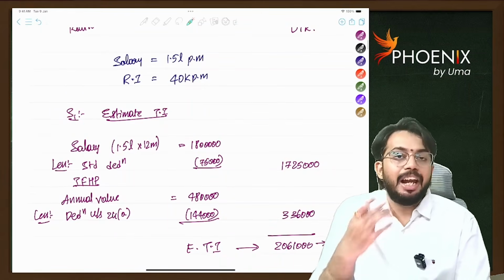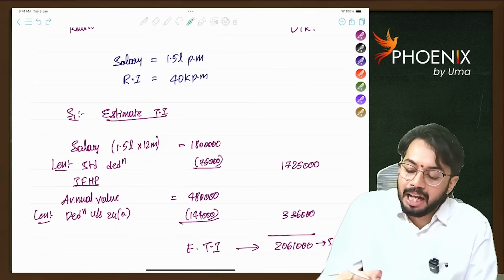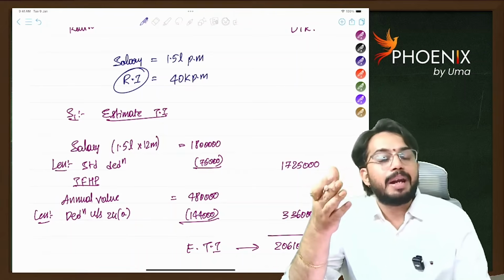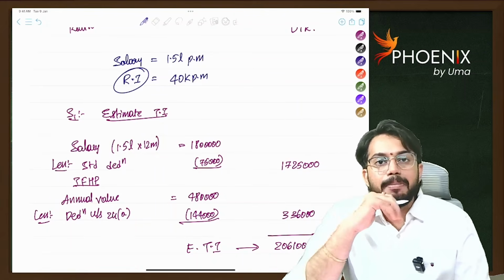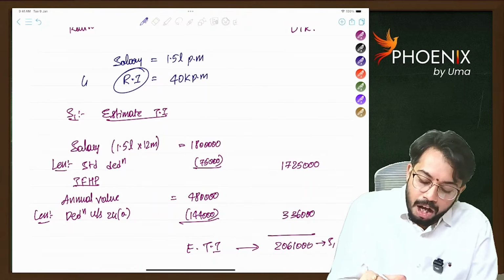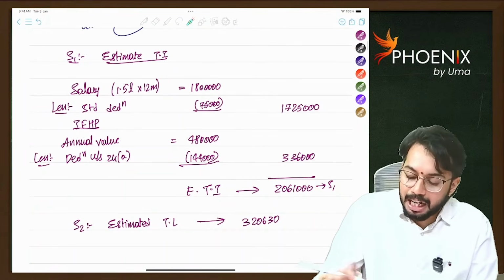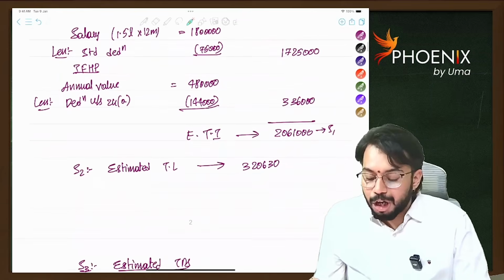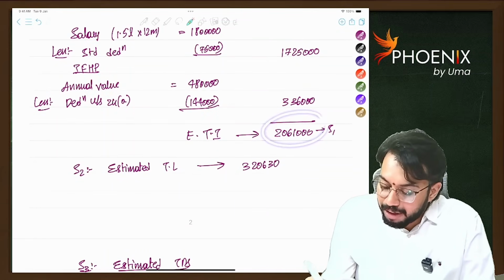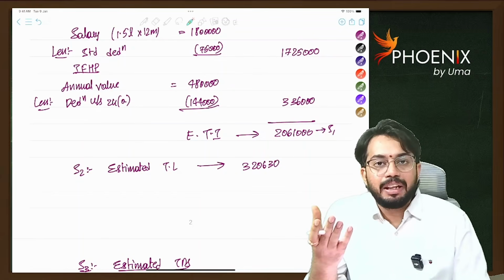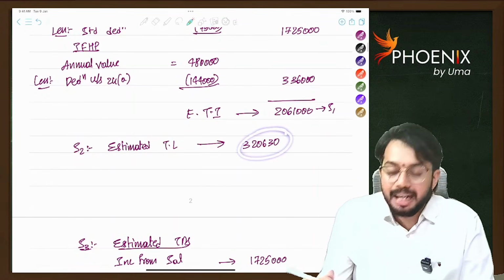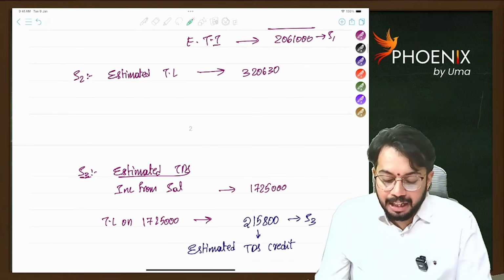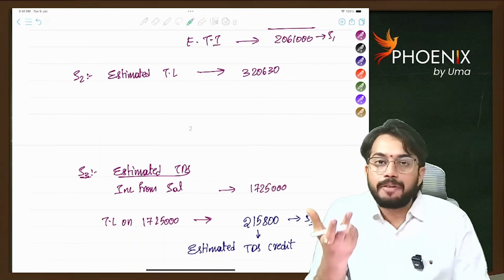And we will calculate rental income. Rental income is not itself income from house property. If you remember the income from house property provisions, rental income will be considered as gross annual value. Then on such gross annual value, we will claim standard deduction. Thereby, I arrived at income from house property 3,36,000. So, how much is my total income? 20,61,000. On 20,61,000, estimated tax liability is 3,20,630 rupees. So the second step is the calculation of tax liability.